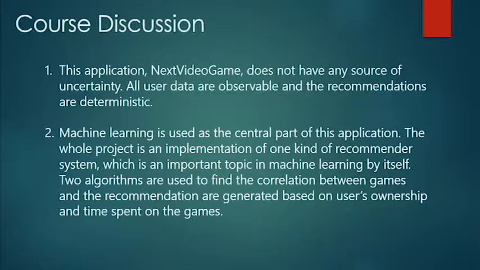Finally, to answer the discussion questions, this application, Next Video Game, does not have any source of uncertainty. Everything is deterministic, and machine learning is used at the central part of this application. The whole project is an implementation of one kind of recommender system, which is an important topic in machine learning by itself.